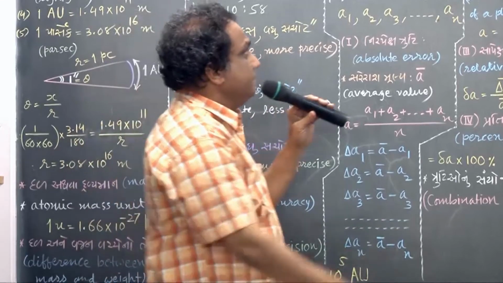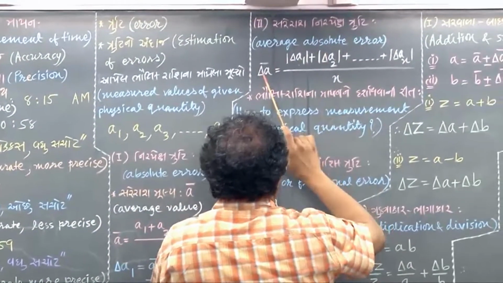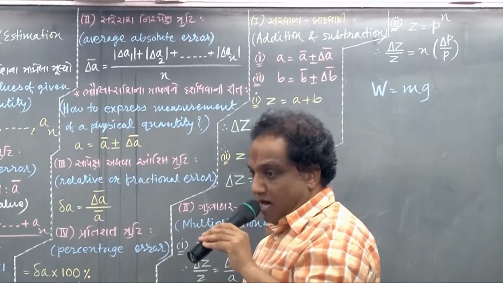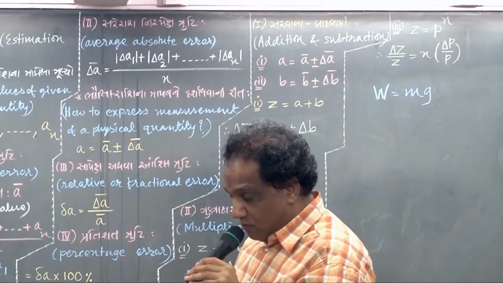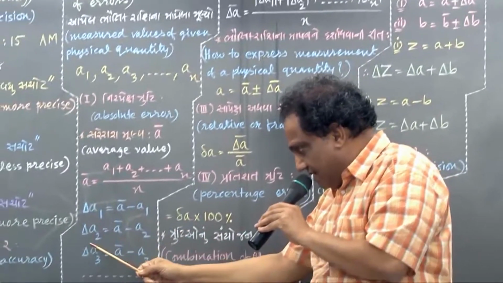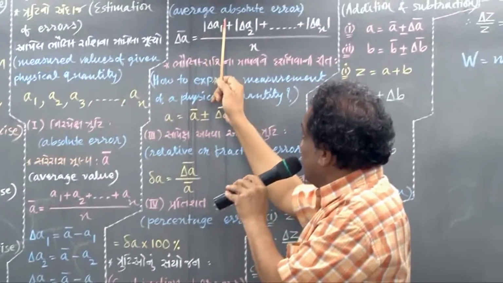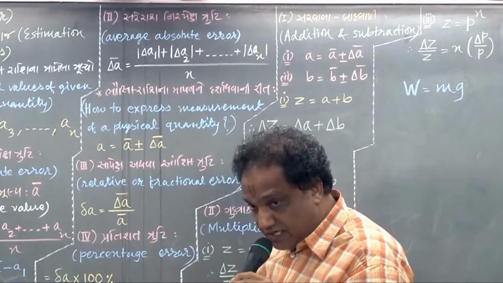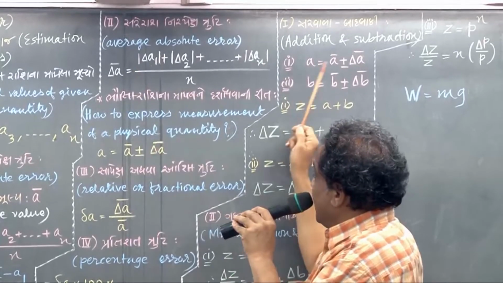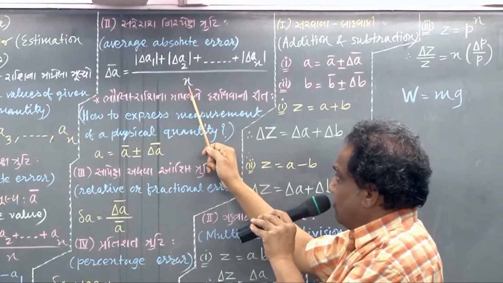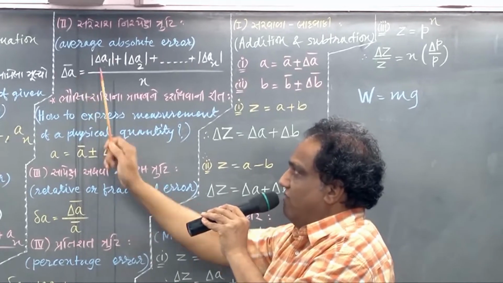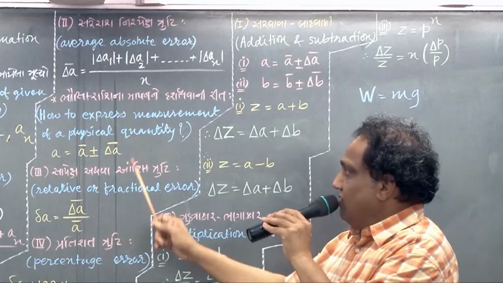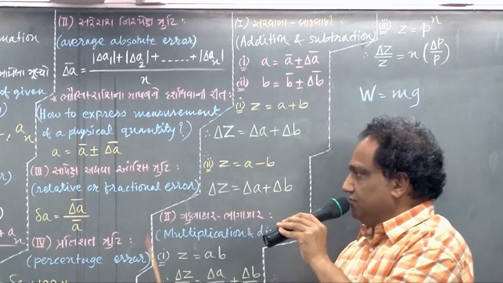But now we go for average absolute error and see how it is defined: delta A bar. You are supposed to take moduluses of all these. When you take modulus, plus will remain plus only, but minus will be converted into plus. And then that summation divided by number of observations would give you average absolute error.